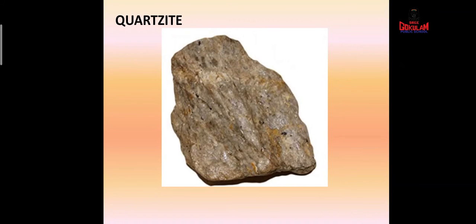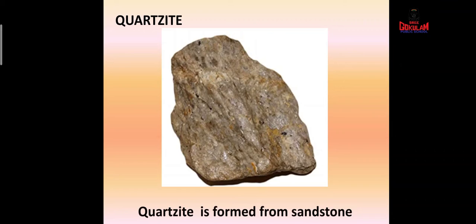Quartzite. Quartzite is formed from sandstone. As we studied before, sandstone is also a type of sedimentary rock. Quartzite is formed from sandstone. It is hard and tough. So, it is used for making monuments. These are quartzite.